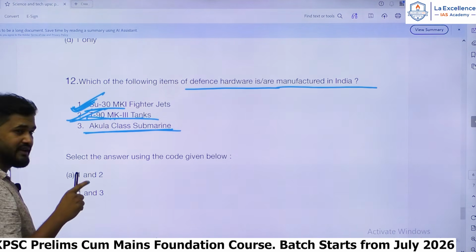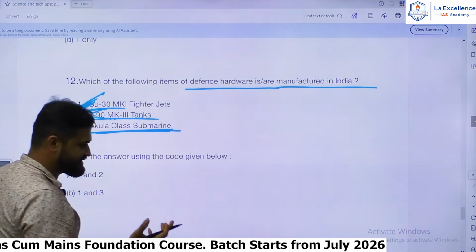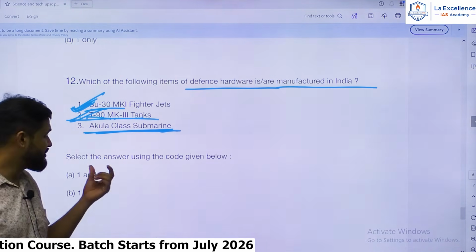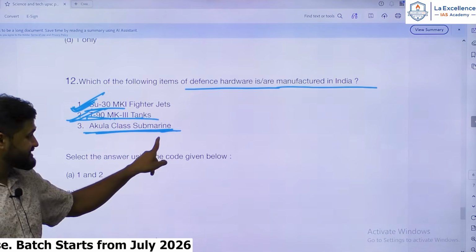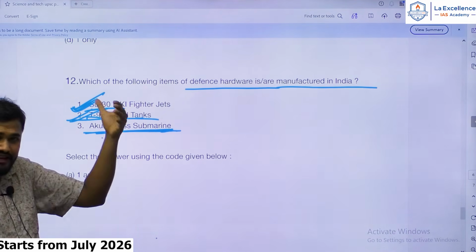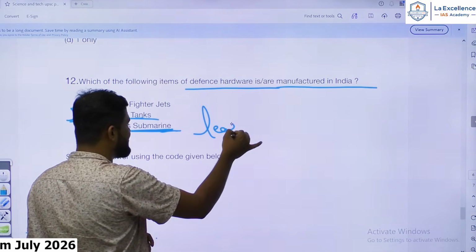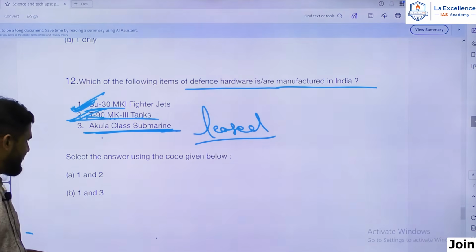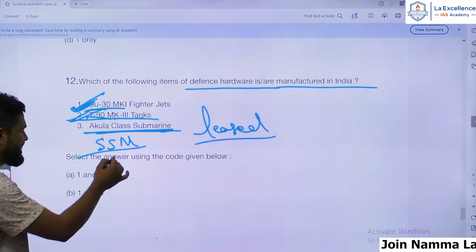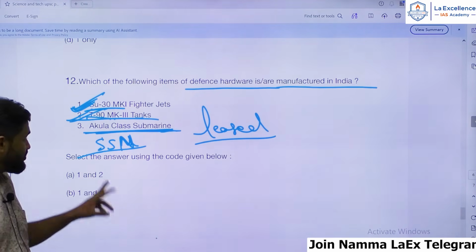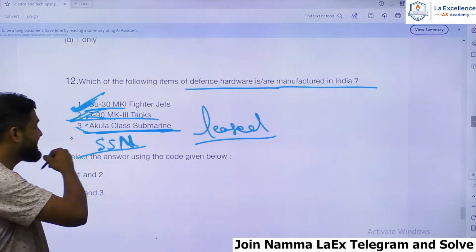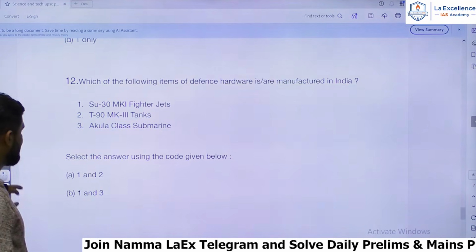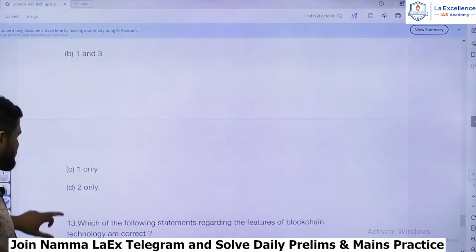Akula class, if you have read, is an important SSN, a nuclear powered warship. Definitely it is related to Russia, because we have leased it from Russia, so we have taken it on lease. So we are not manufacturing Akula submarines. It's an important nuclear powered submarine in India, but India is not manufacturing it, India has taken it from Russia on lease. So 1 and 2 are correct, and the third one is wrong, because Akula class submarines are not manufactured here.